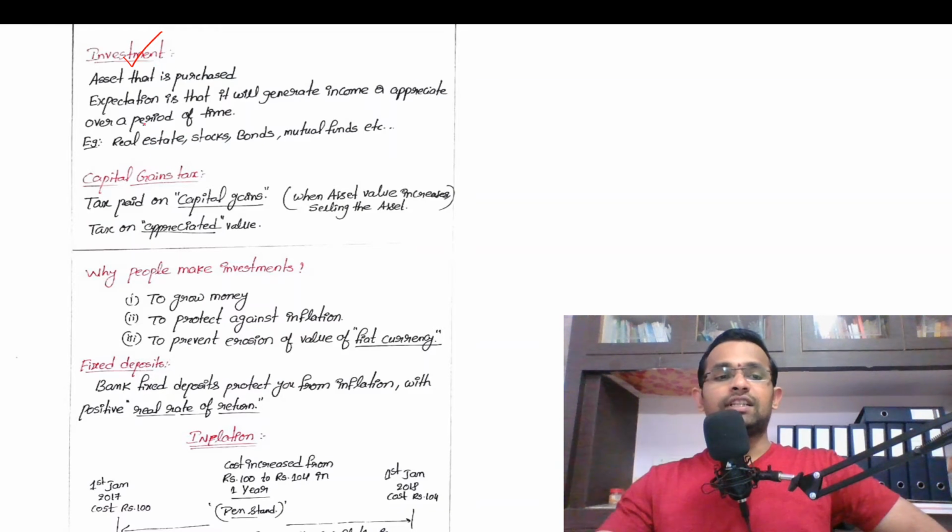Next, what is the meaning of investment? Investment is an asset that is purchased. Why are assets purchased? Assets are purchased in order to generate income or appreciation over a period of time. Investments are made to generate income or to increase the value of the money.